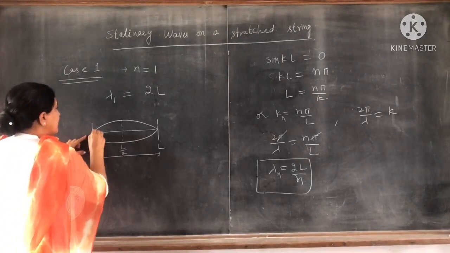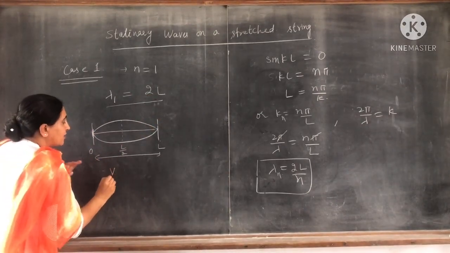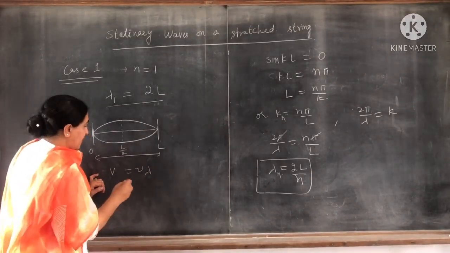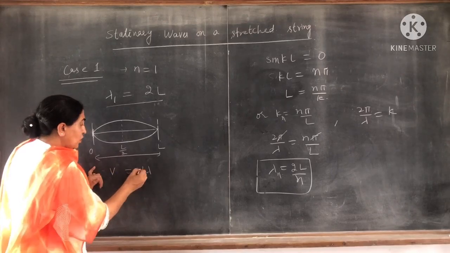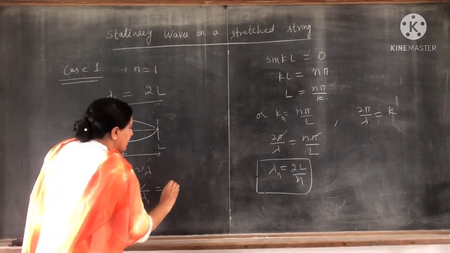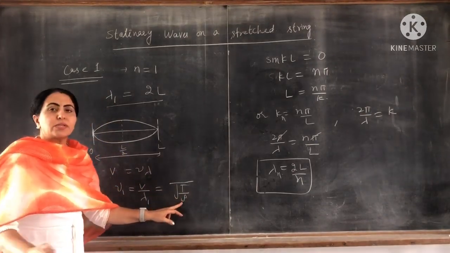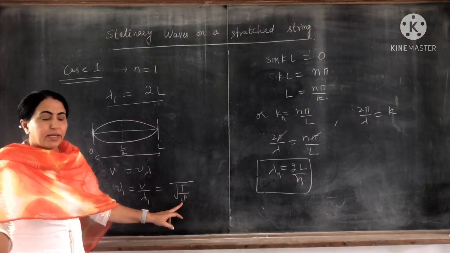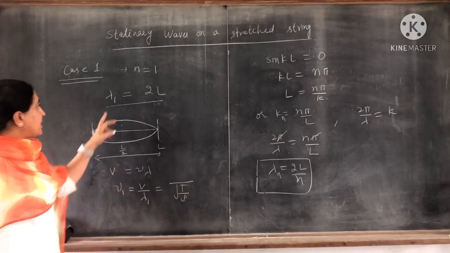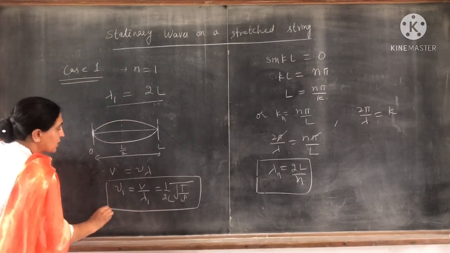From this you can also find the frequency. We know that the wave velocity v is equal to nu lambda, same as c equal to nu lambda. From this, nu 1 is equal to v by lambda 1, and v is equal to under root T by rho, or T by m, where T is the tension and rho is the linear mass density. And lambda 1 is 2L, so nu 1 is 1 over 2L times that.